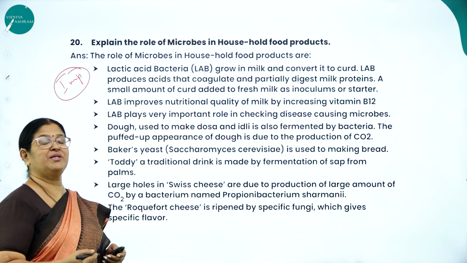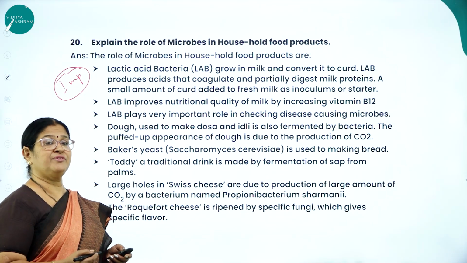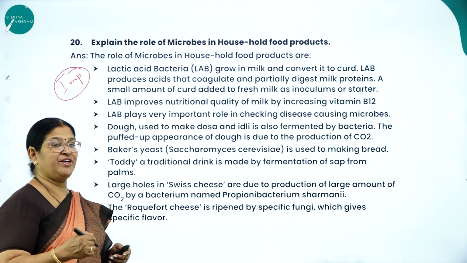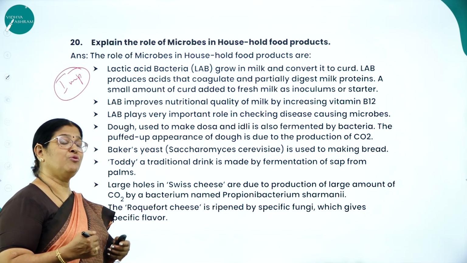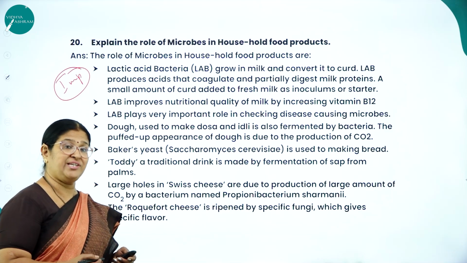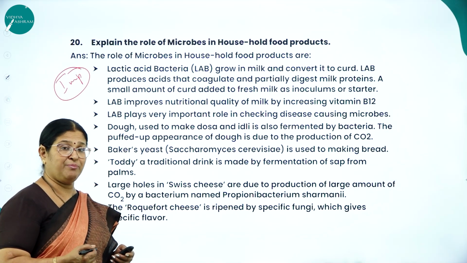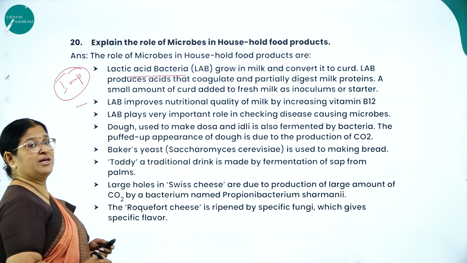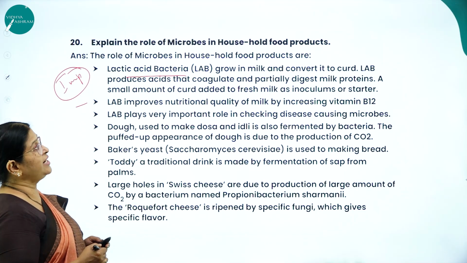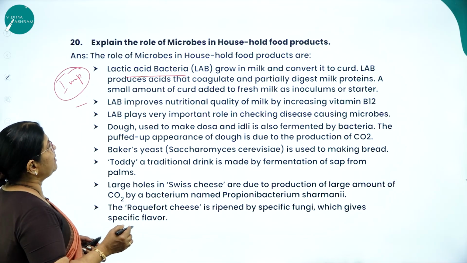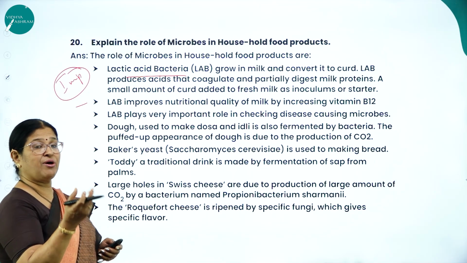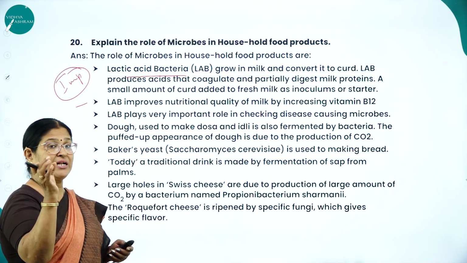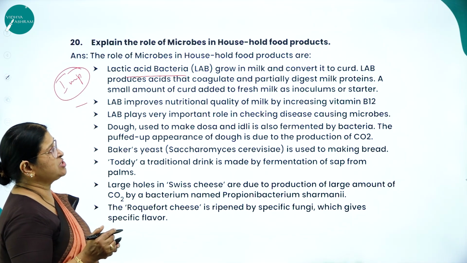For example, the curdling of milk or making of idli dosa batter. Every day in one form or the other we are using these microbes and we know how useful they are, and even in making of cheese, which has a lot of commercial importance. So lactic acid bacteria, commonly called LAB, grow in milk and convert it into curd. LAB produces acids that coagulate. Coagulate means clumping. We all know that curd will have clumps, and it partially digests milk proteins.